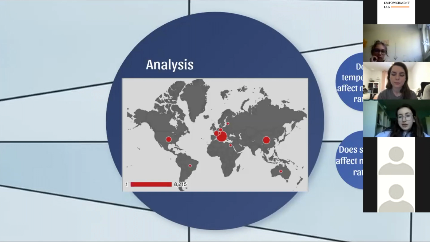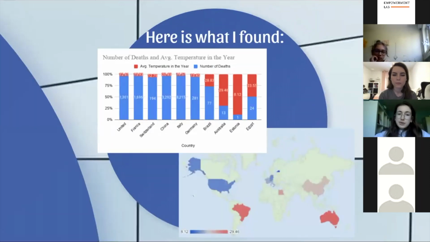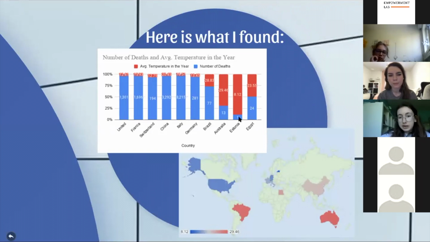Does temperature affect mortality rates? Here is what I found. We can see clearly that countries with more extreme temperatures have less deaths. So for example, Estonia, which has the lowest average temperature out of all 10 countries, has only a single death, whereas Brazil, which has one of the hottest temperatures, also has very few deaths.